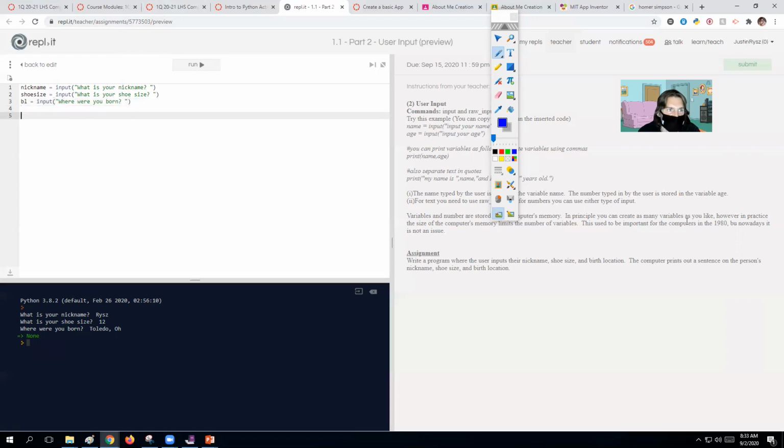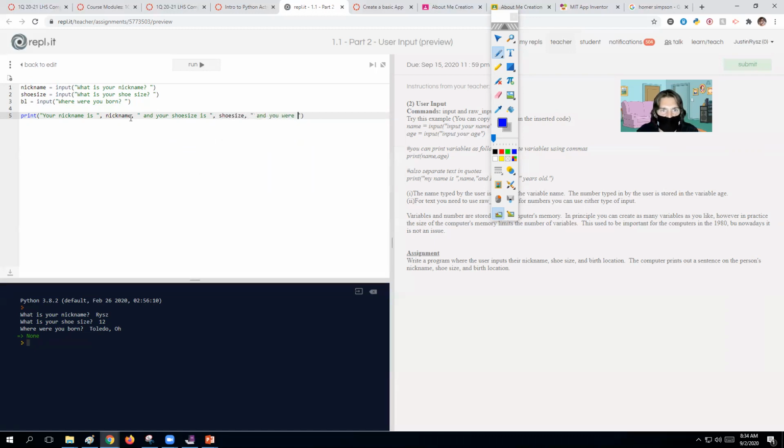So the last step is to print this off. Print. Oh, no, it has to be lowercase. All right. And I'm going to make a statement here. So I can just do, okay, your nickname is, comma. And now if I just do nickname without the quotations, this will get the answer from whatever they typed in here. And then I'm going to put, and your shoe size is, comma, shoe size.